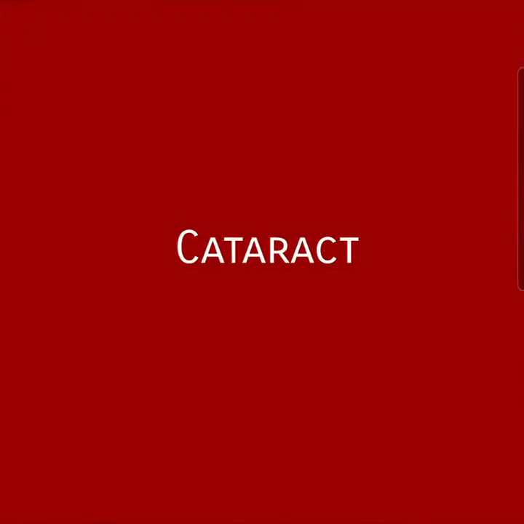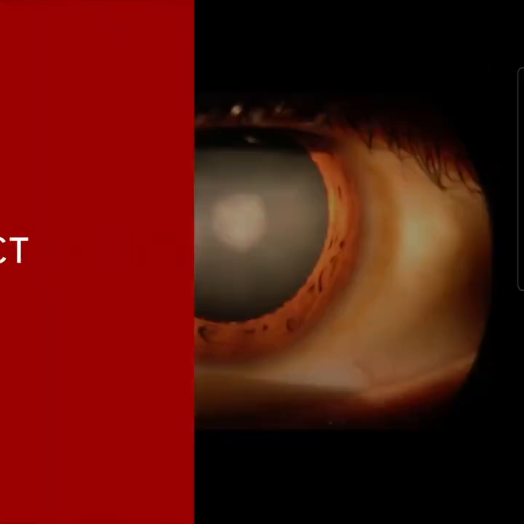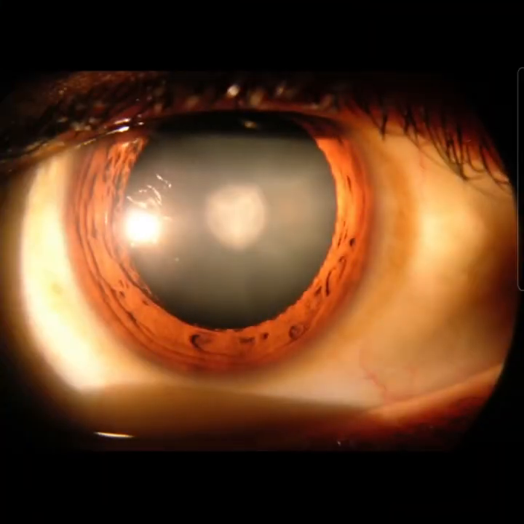Next, cataract. Cataract is a condition in which the lens turns opaque due to the membrane growth over the eye lens.